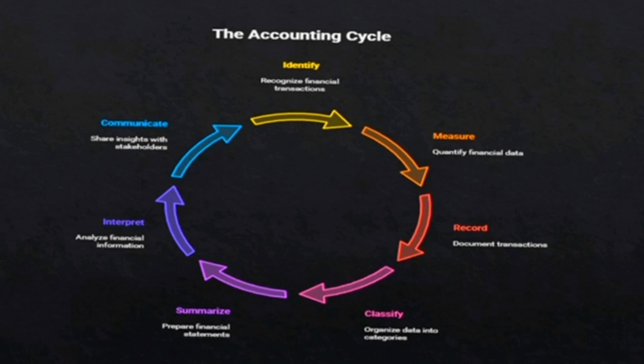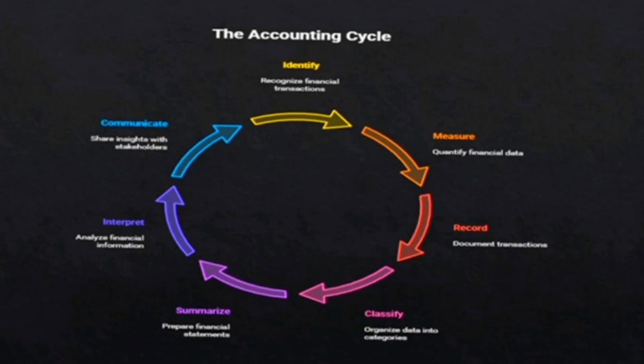Next cycle is measure. The value of each transaction is quantified in monetary terms to maintain consistency in reporting. Measurement ensures that all entries are expressed in a common financial unit, usually the currency of the business's country. Fourth cycle is classify. The transactions are then grouped into specific accounts within the ledger, for example, assets, liabilities, revenue, expenses. This classification helps organize information for easier tracking and reporting.